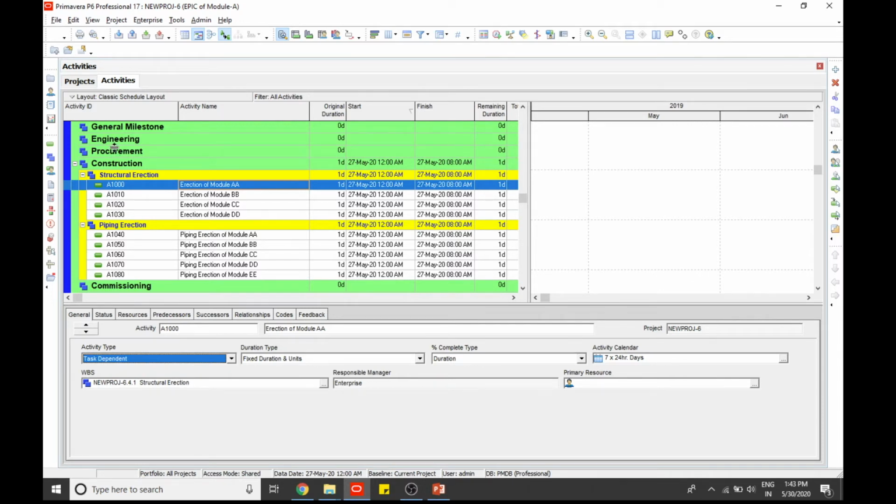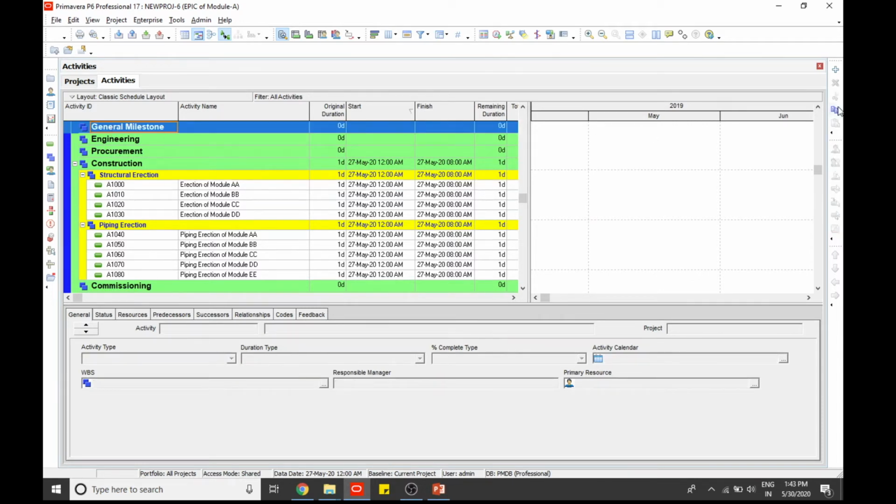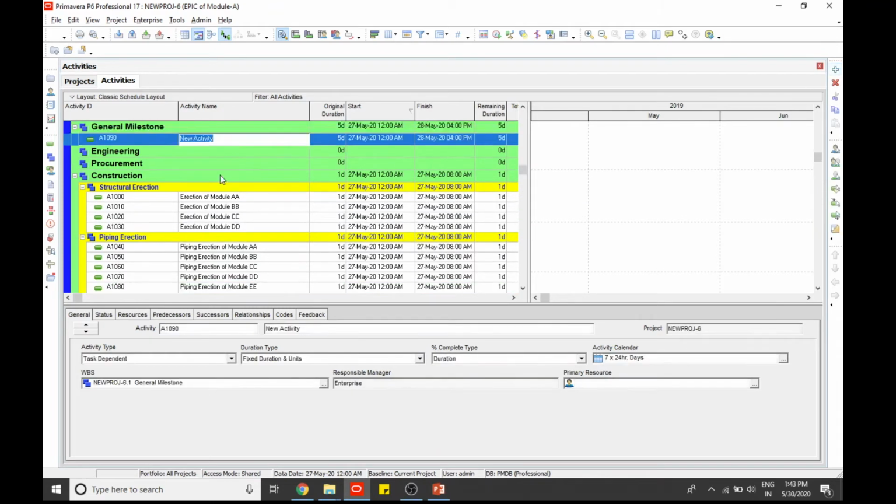Suppose you have to, in general, put a milestone date for the start of the project. We will put it as a start milestone. Okay, so you can see that it has only one starting date.